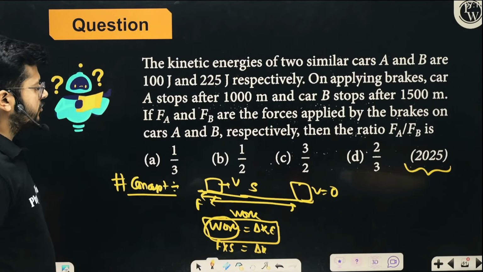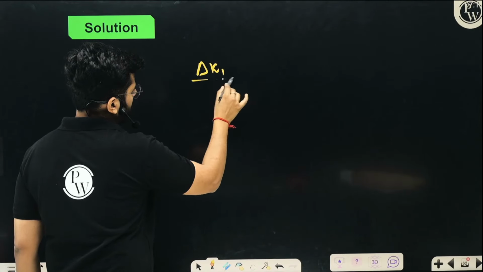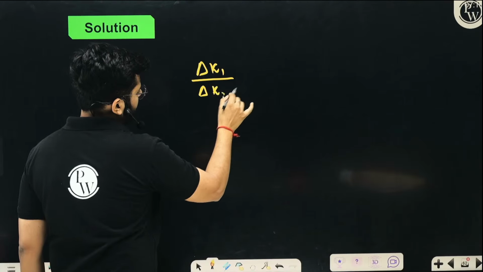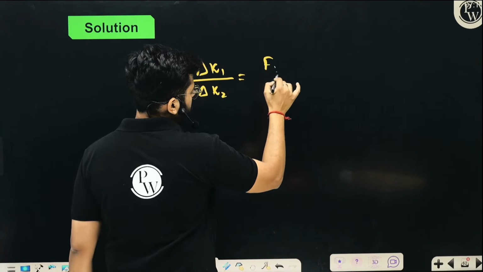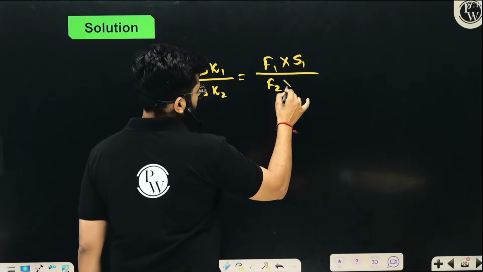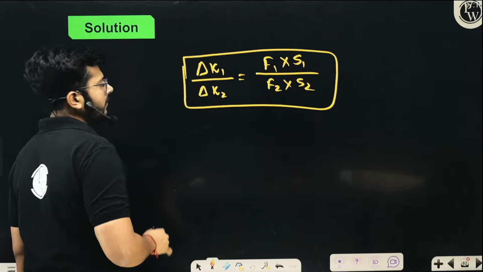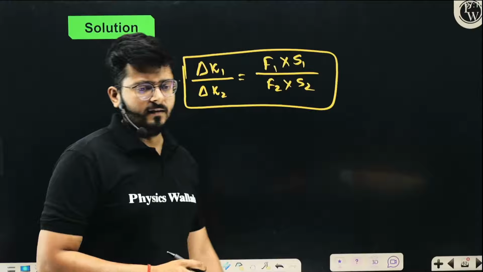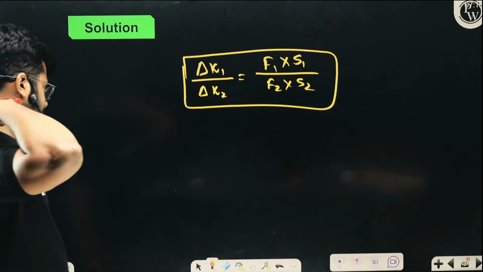So similarly, when two bodies are compared, change in the kinetic energy of the first one and change in the kinetic energy of the second one is equal to force 1 into stopping distance of first, force 2 into stopping distance of second. So once you take the ratio, you can solve everything out very, very easily, right?